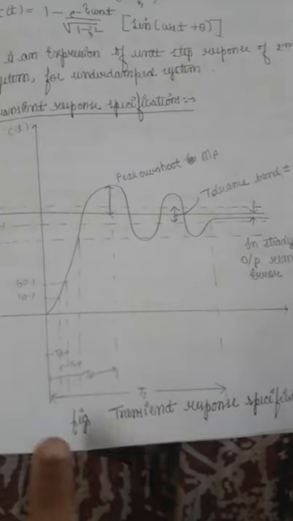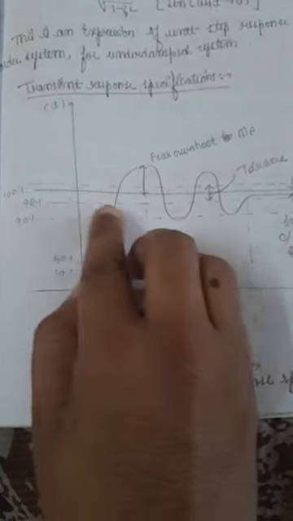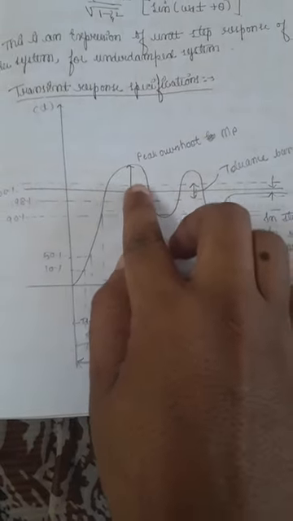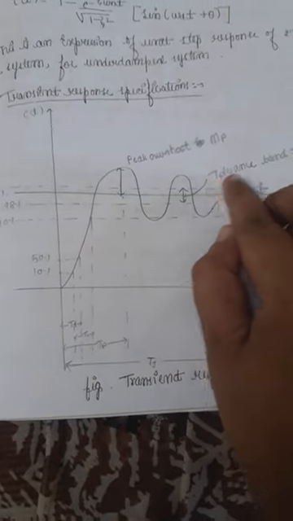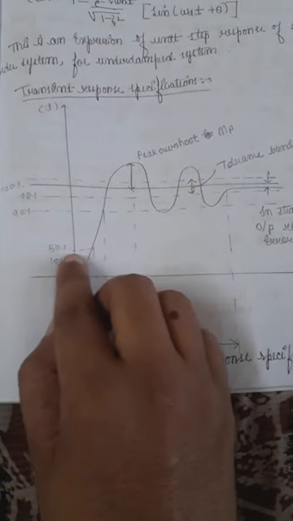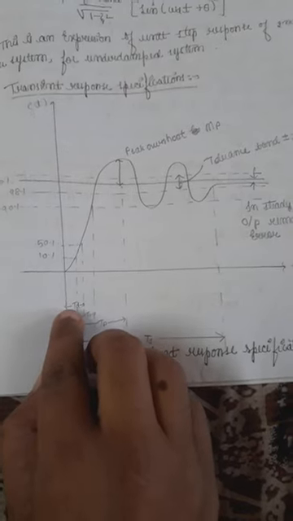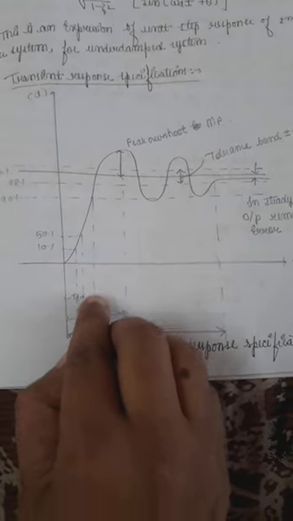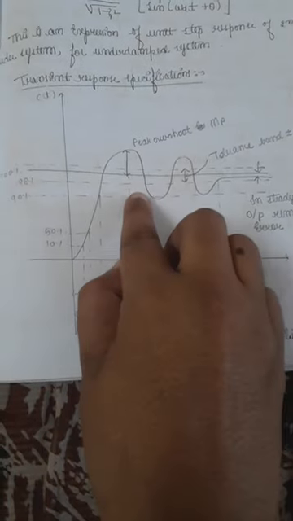So let us consider this graph which is showing an oscillatory response. Here we are considering 100%, 98% and 90%. This is showing the peak overshoot MP, and this is showing the tolerance band, and here assuming it is 50%, here 10%. So TD is from 0 to 50%, and TR is from 10 to 90%. Just see here, and TP is from 0 to this 98%.